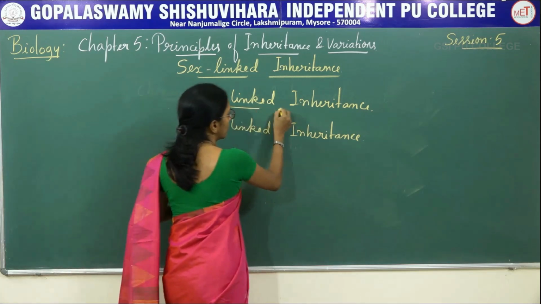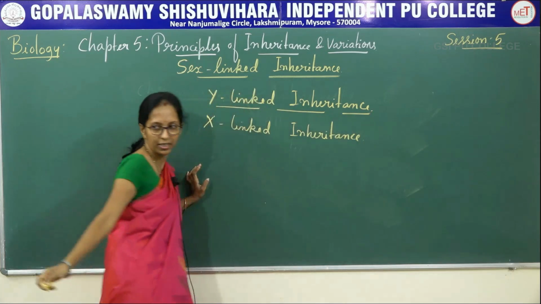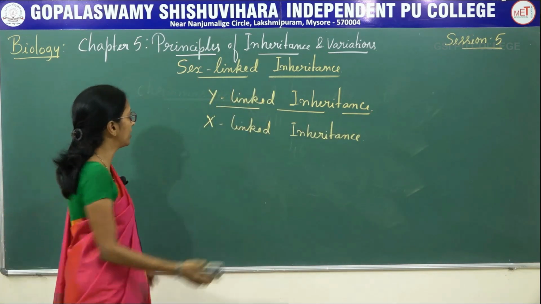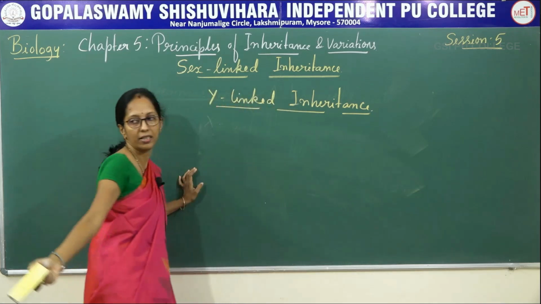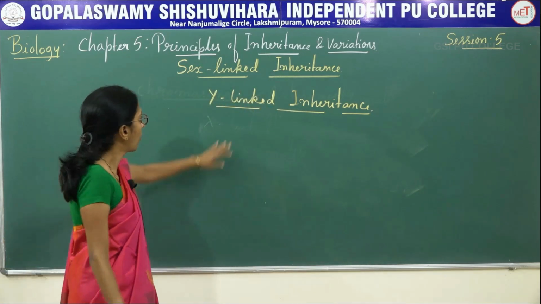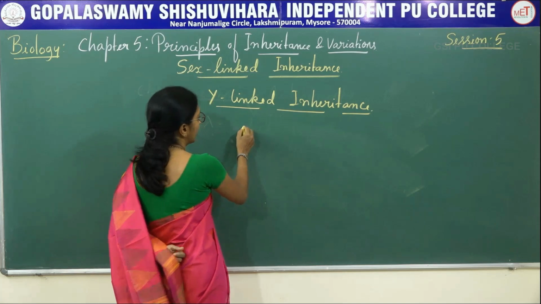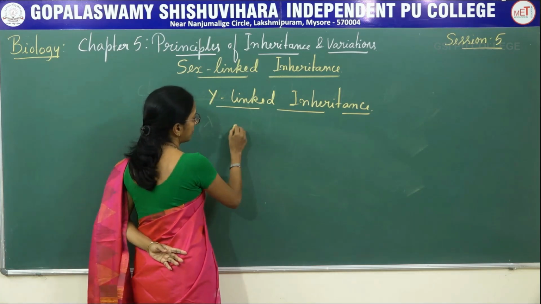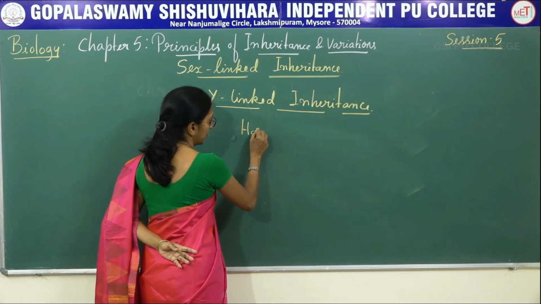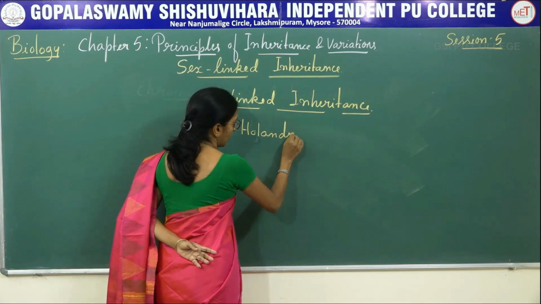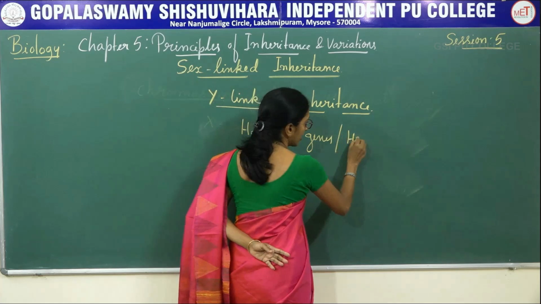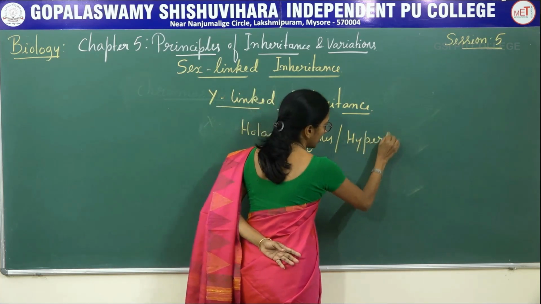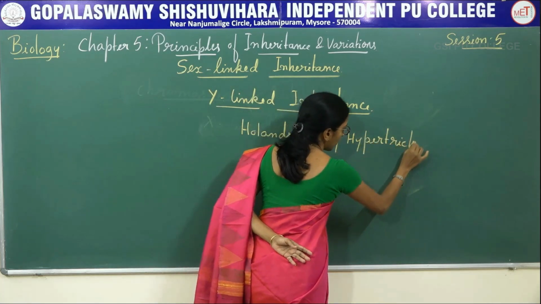Now coming to the first one, Y-linked inheritance. As the name indicates, here it is the inheritance of a character located on the Y chromosome. The best example is the Hollandric gene, also known as hypertrichosis.